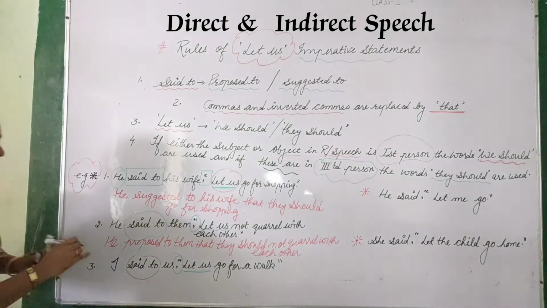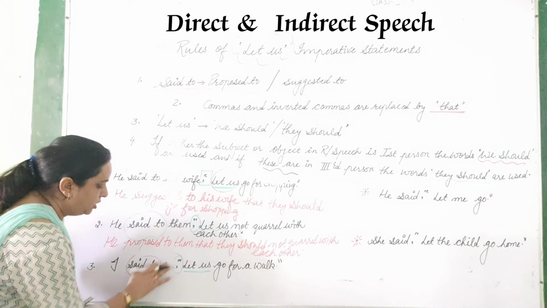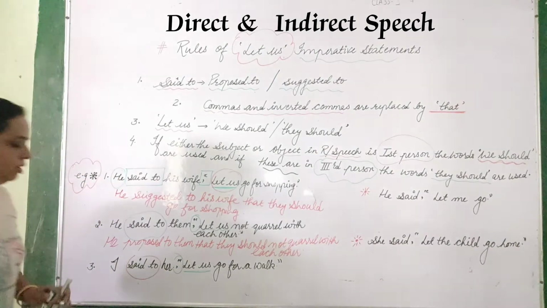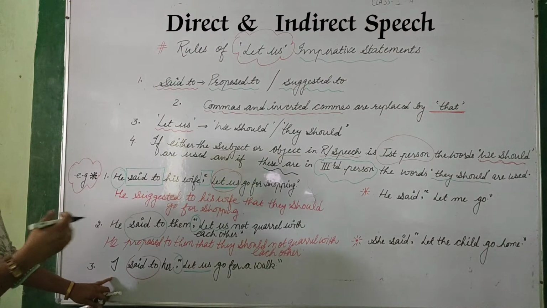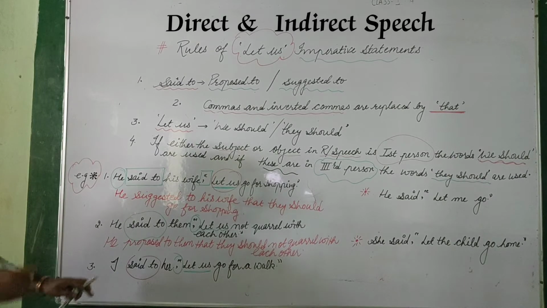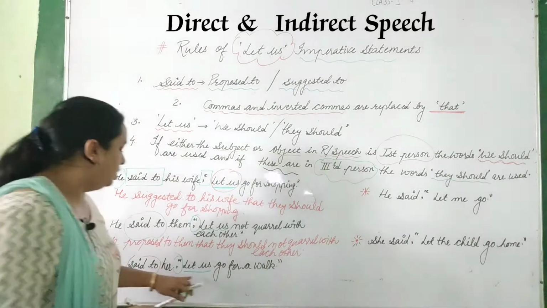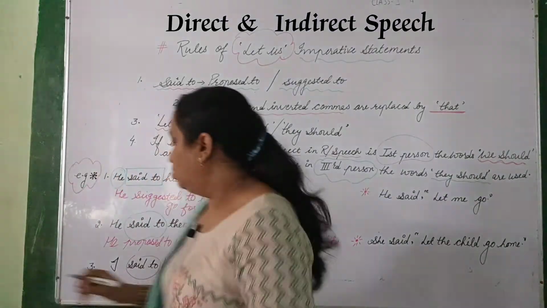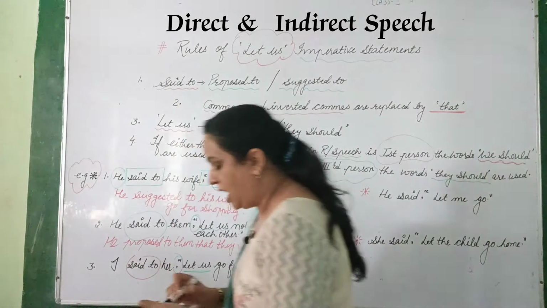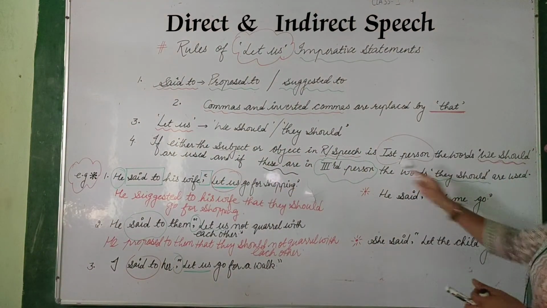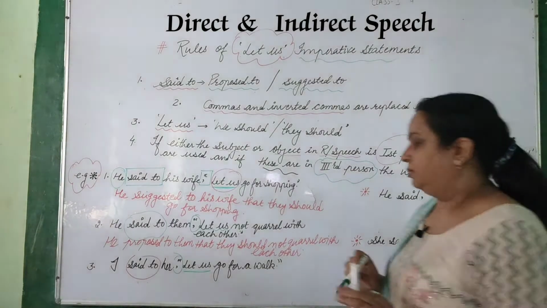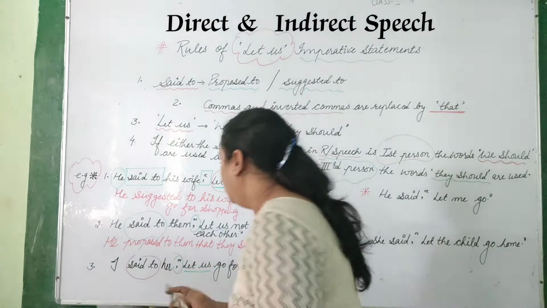First person. I said to her, okay, because this will tell you how to write down, how to change, how to use "we should" when it is given in first person. So that's why I have changed here. I said to her, "Let us go for a walk." So it is what? I said to her. I is what? First person. Clear? This I we have to change with what? We should. Here it is written clearly in this rule. If it is in first person, we have to do "we should". Right?